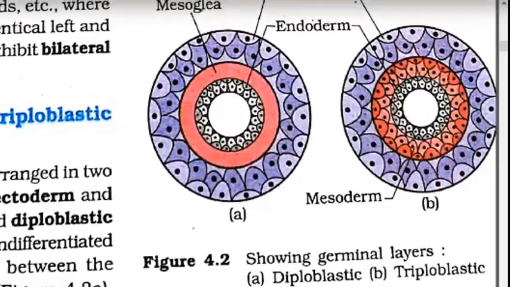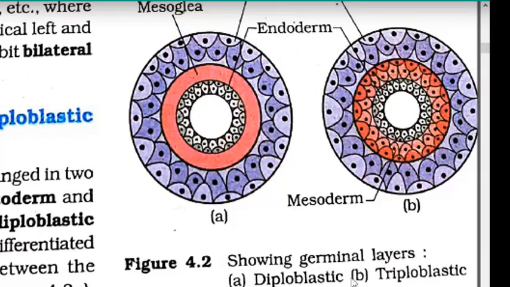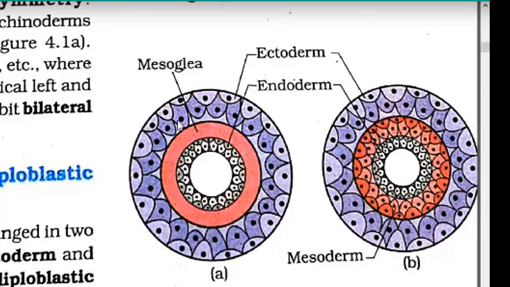You can see the figure here. The first figure is of diploblastic organization. Then you see the layers, labeled here. This layer is the ectoderm, the external layer, and the internal layer you can see is the endoderm. In between is an undifferentiated layer of red color, labeled there, which is known as mesoglea. And the example is coelenterate.